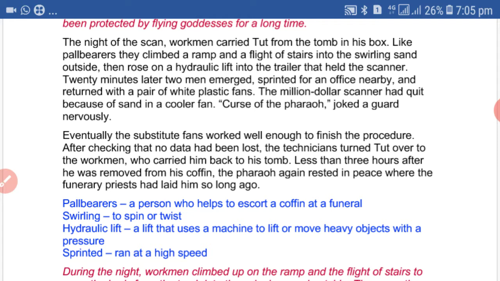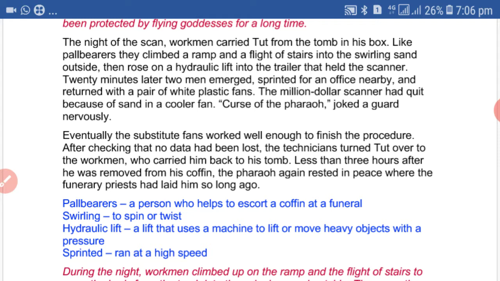Eventually, the substitute fans, the white plastic fans which were brought by the men, worked well enough to finish the procedure. That means the CT scan was completed with the help of the substitute fans.